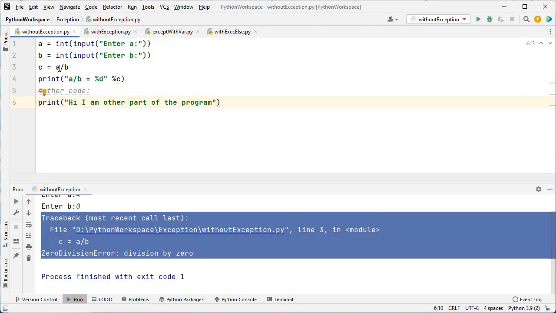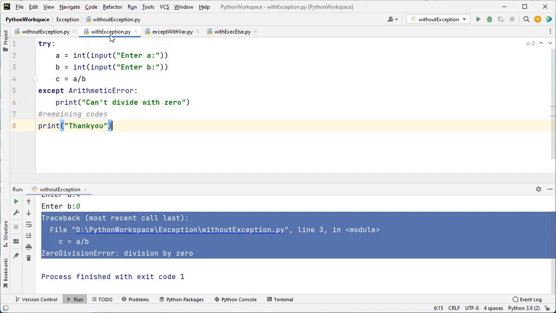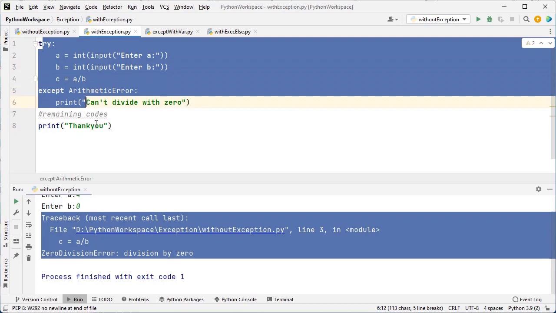This is a small program, so we have only a single statement. But in a big project we have so many lines, and after the exception, all the lines will be affected. In order to avoid this disruption in the flow of the program, we have to implement exception handling using the try except block like this.